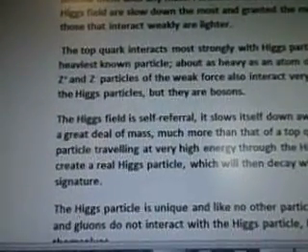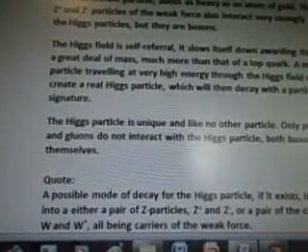www.bay12forums.com. Quote from Roger Arm's blog. The Higgs field does not slow down photons, therefore it does not bestow them with any mass. Particles which interact strongly with the Higgs field are slowed down the most and granted the most mass, whilst those that interact weakly are lighter. The top quark interacts most strongly with Higgs particles and is the heaviest known particle, about as heavy as an atom of gold. The Z plus and Z minus particles of the weak force also interact very strongly with the Higgs particle, but they are bosons.